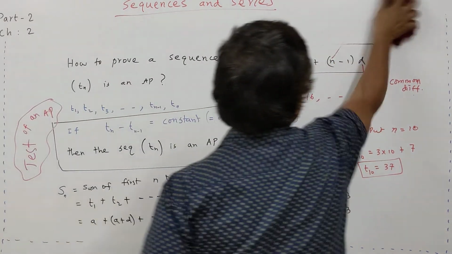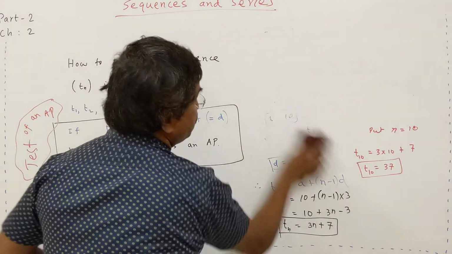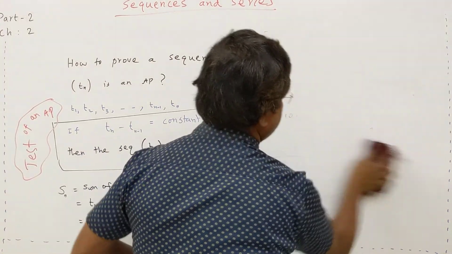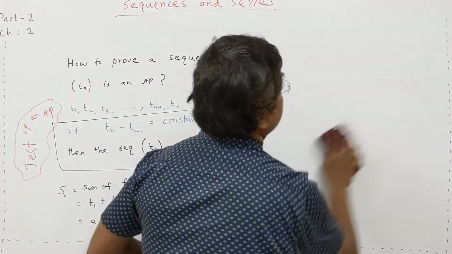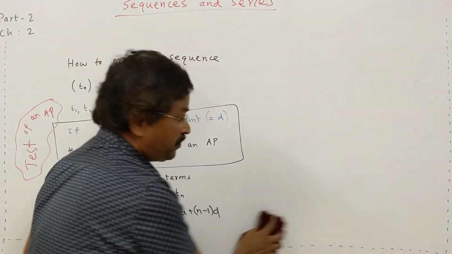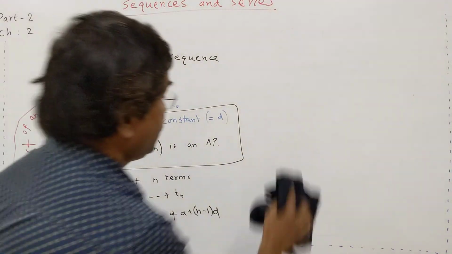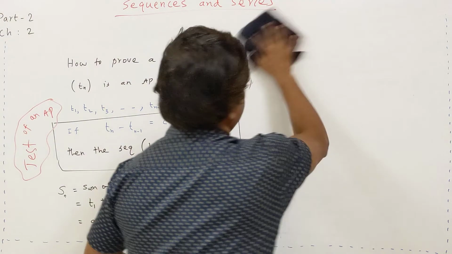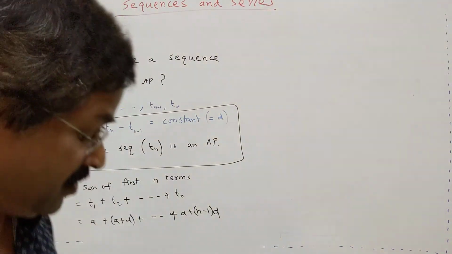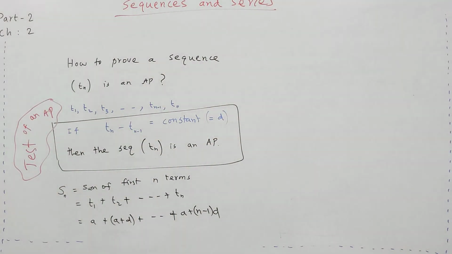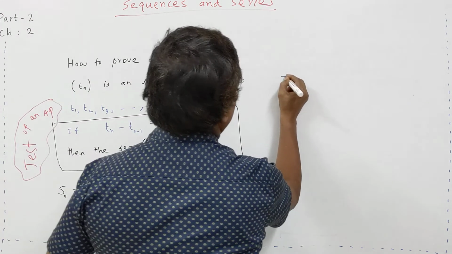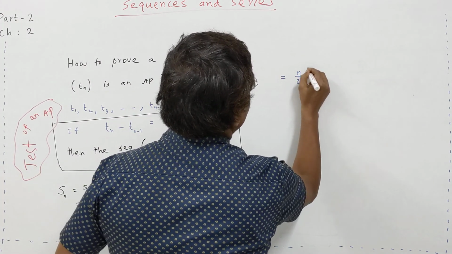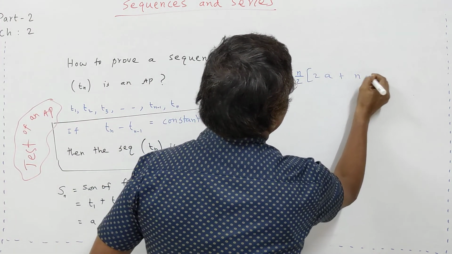You studied all these things in 10th standard. I am just doing a revision for you today, because after 3-4 months you may not remember anything. Therefore, let me give you a rapid revision, so that you recall your ideas. The formula is n by 2 into 2a plus n minus 1 into d.